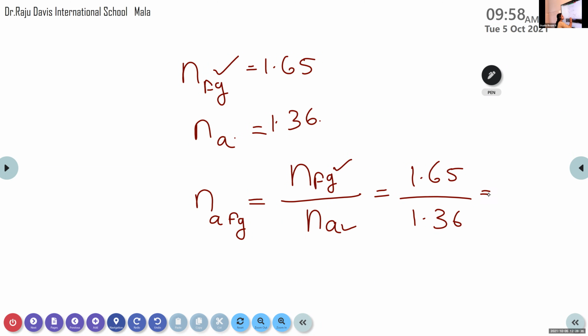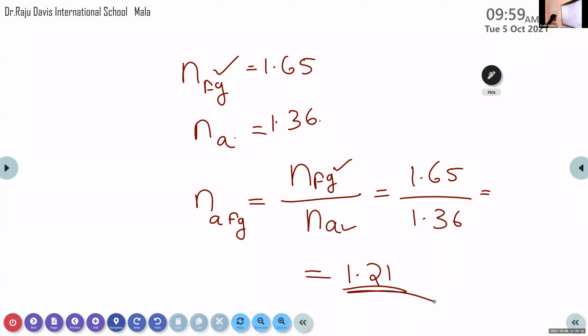What is the correct answer? It is 1.2, something like that, 1.21.